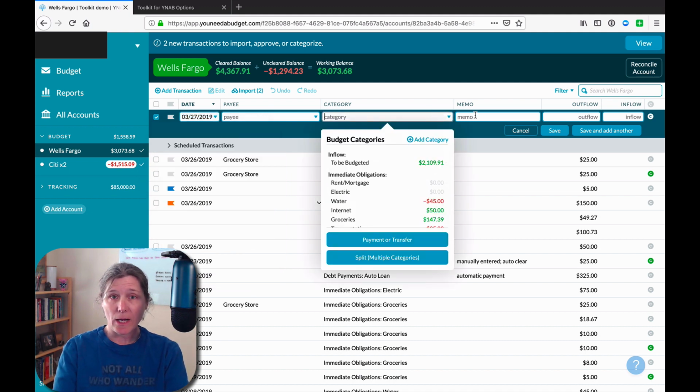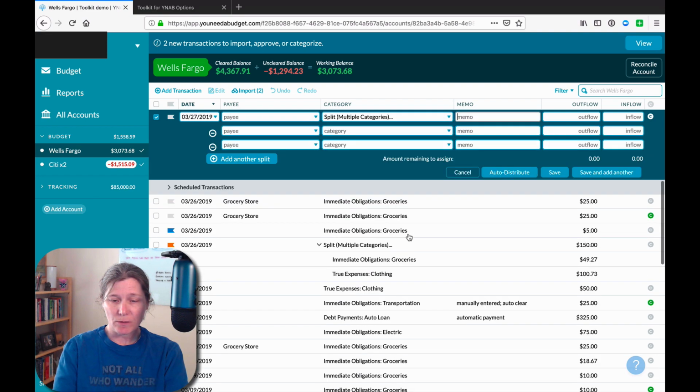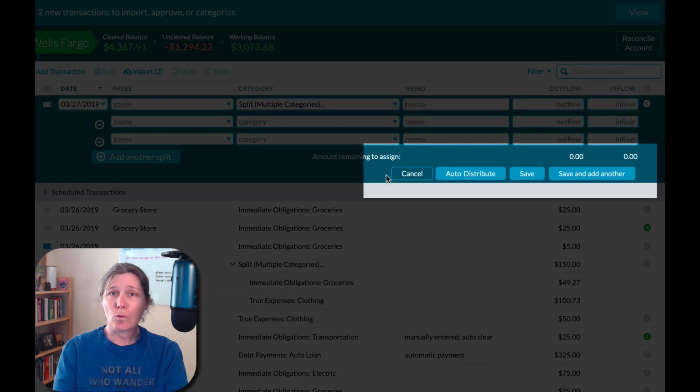So a single category transaction gives you 3 buttons: cancel, save, and save and add another. But if we create a split transaction, we get this 4th button. It says auto distribute. So we get cancel, auto distribute, save, and save and add another.